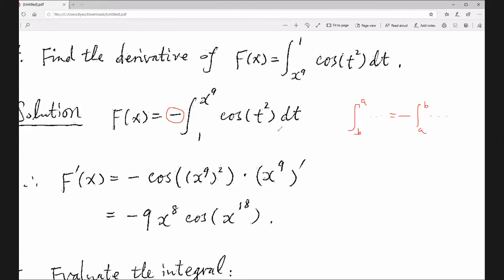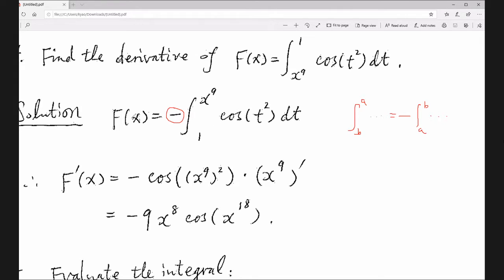So you swap the lower limit and upper limit, and it becomes negative. F of x becomes negative because you swapped it. Originally it was from x^9 to 1, now it is from 1 to x^9. You swap the two: this is called the lower limit, this is called the upper limit. In the original function, the lower limit is x^9. If you swap it, you change sign, don't forget that.